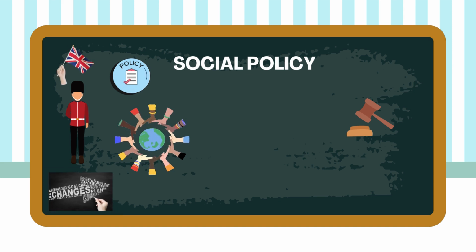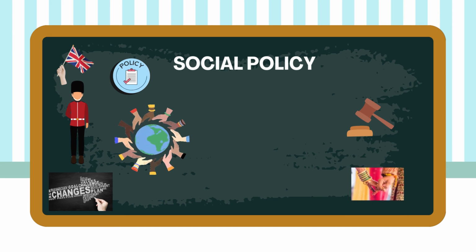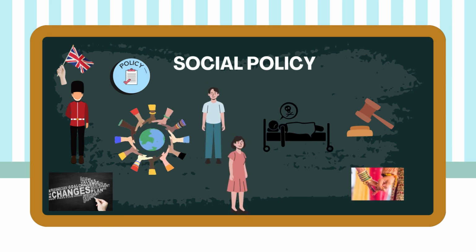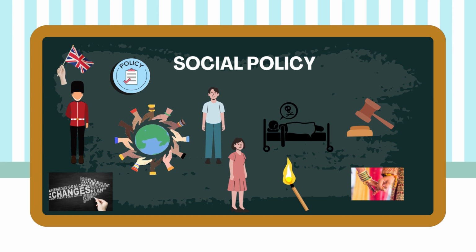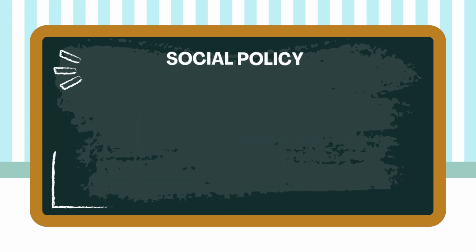Number 1. Abolition of sati. In Hindu culture, if the husband died, the wife also had to burn herself alive. This was called sati. Lord William banned it in all the lands under Bengal presidency.